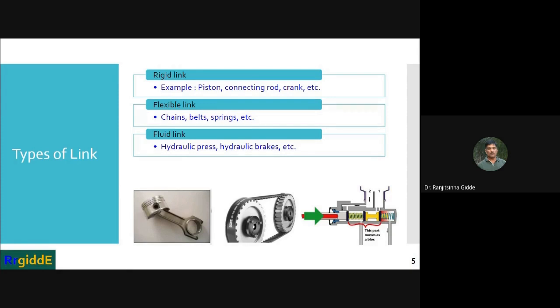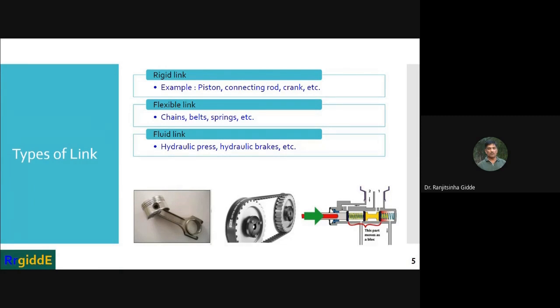Fluid link is one which is formed by having fluid in a chamber, or we can say in a simple manner a cylinder-piston arrangement, that transmits mechanical force through hydraulic energy, and with the help of Pascal's law the pressure applied at one point is transferred to the desired point for a particular application.